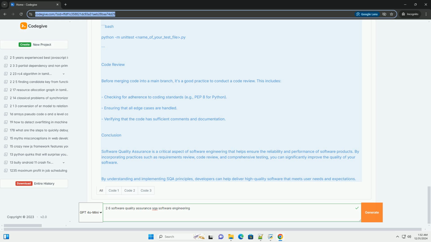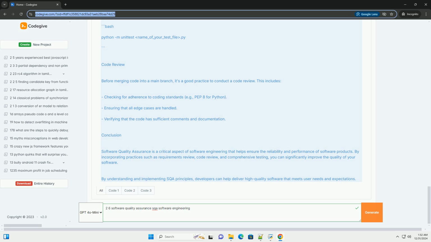Code example. Let's look at a simple Python example that demonstrates some SQA practices, including unit testing and code reviews. Code sample, a simple calculator. Python. class Calculator. def add(self, a: float, b: float) -> float: return a + b. def subtract(self, a: float, b: float) -> float: